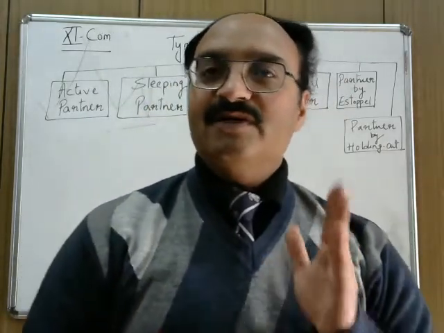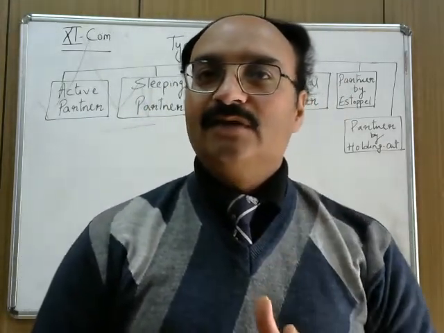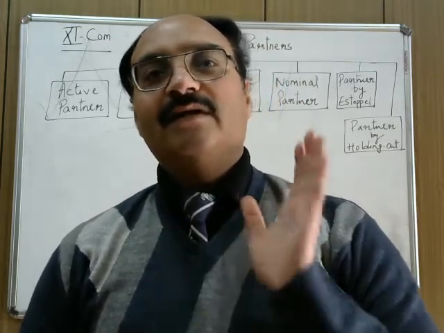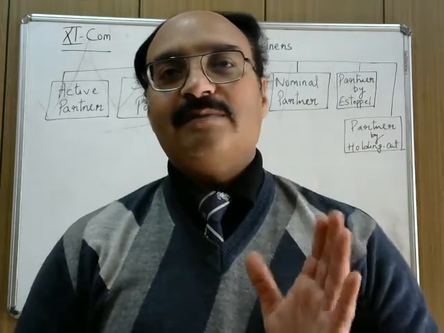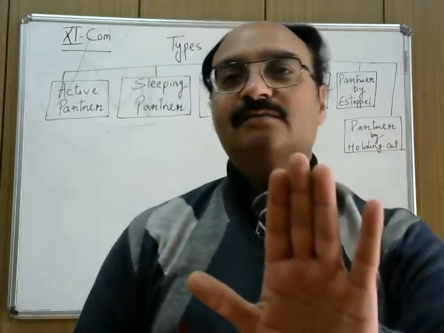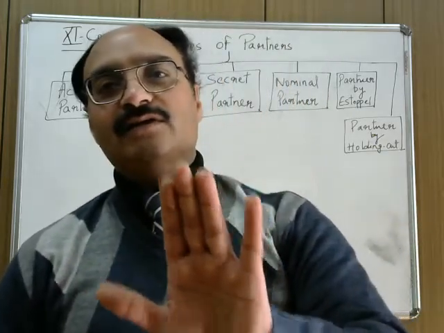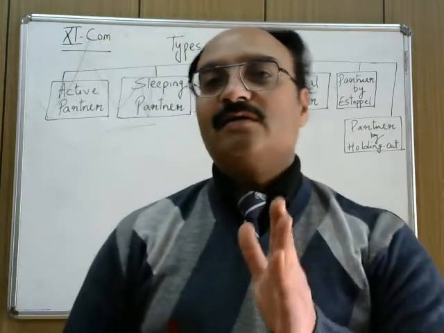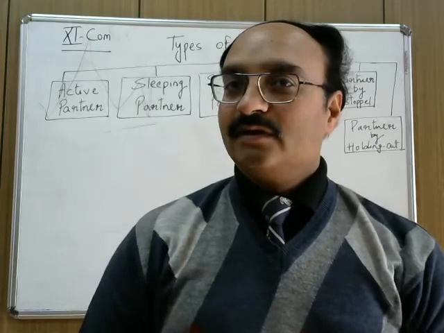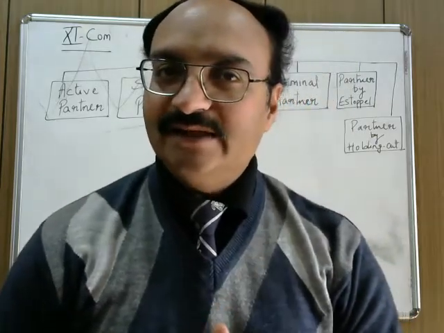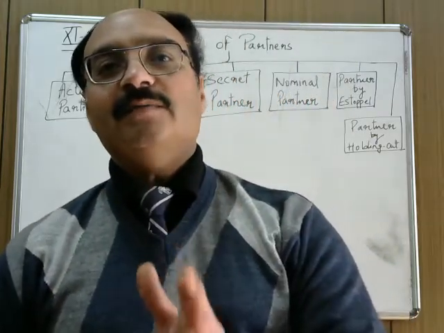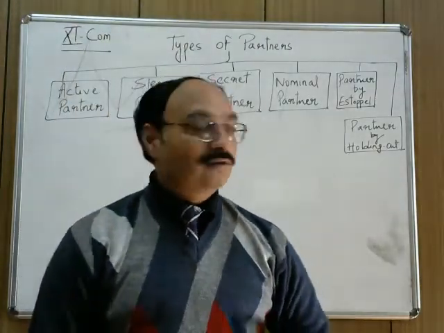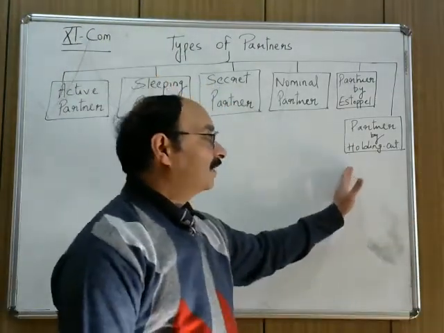Okay, for example, Mr. X applies for a loan saying that Mr. A is also a partner in the firm, and Mr. A shows no objection to the statement of Mr. X. Then Mr. A will be called a nominal partner by holding out. He will be liable to pay back the debts which the company got by using his name. Okay, so this is what is partner by holding out.